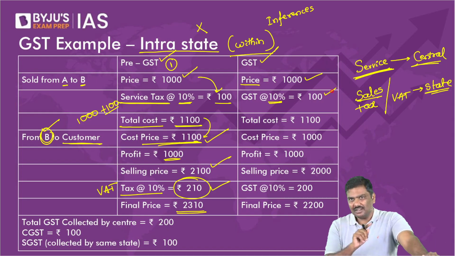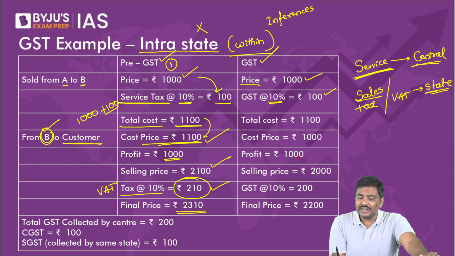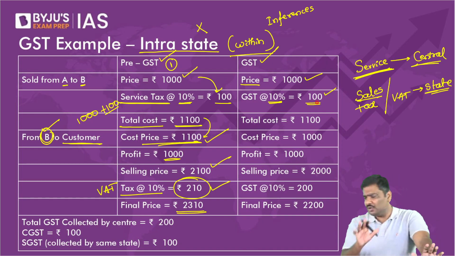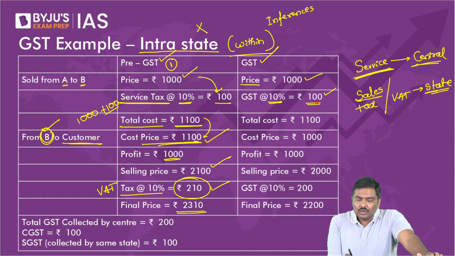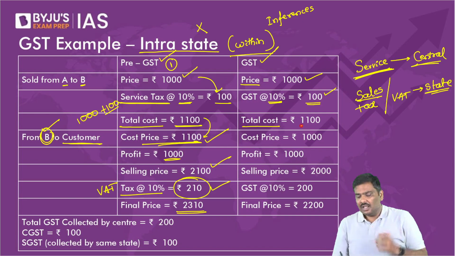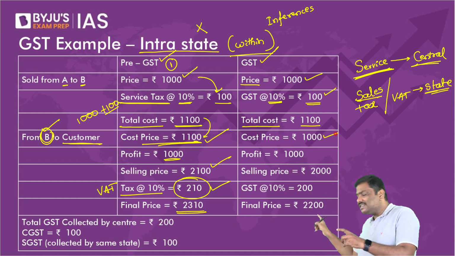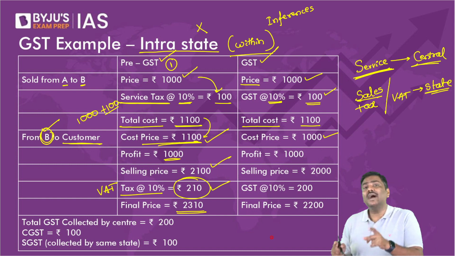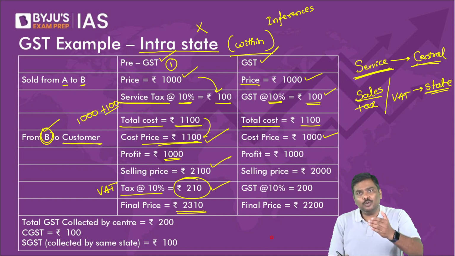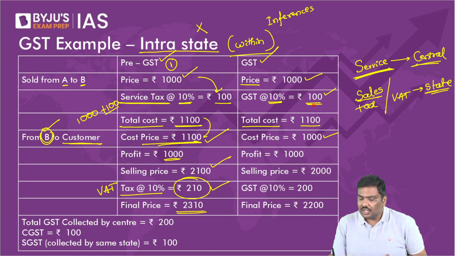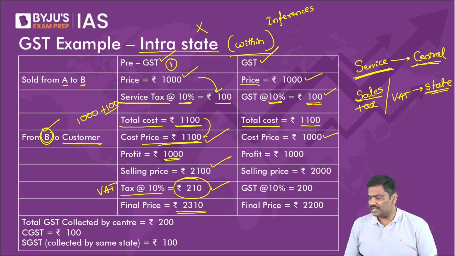And please understand, government is telling you whatever taxes you pay on the input, I will give it back to you. Don't worry. So now, although you have paid 1100 rupees to purchase a product, you will not include the GST when you're selling the product to the customer. Why? You know that this 100 rupee will be credited back to you. You will get input tax credit. Hence, you will not include that in the cost price of the product.